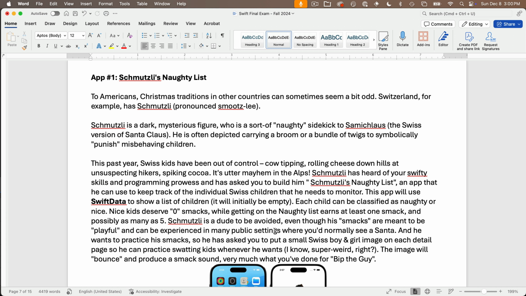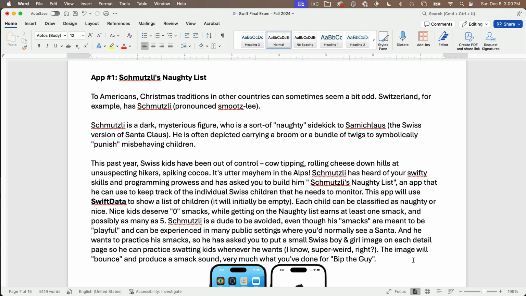This app will use SwiftData to show the list of children. It will initially be empty, and each child can be classified as naughty or nice. Nice kids deserve 0 smacks, while getting on the naughty list earns at least 1 smack and may possibly get as many as 5. Schmutzli is a dude to be avoided, even though his smacks are meant to be playful and can be experienced in many public settings when you normally would see Santa.